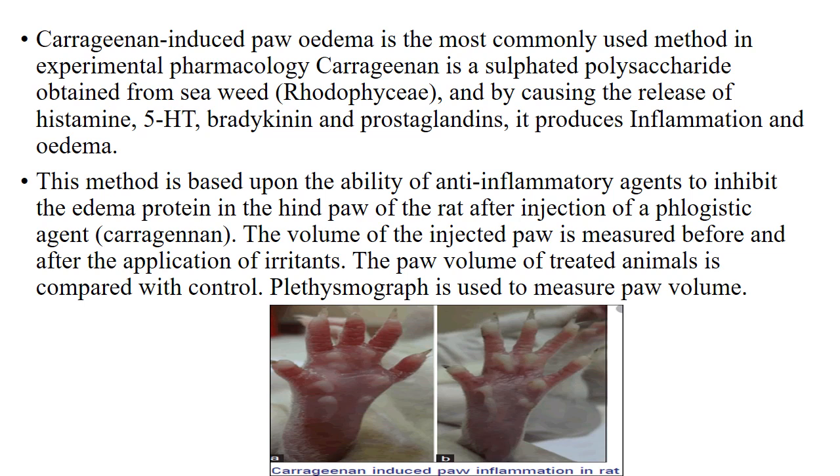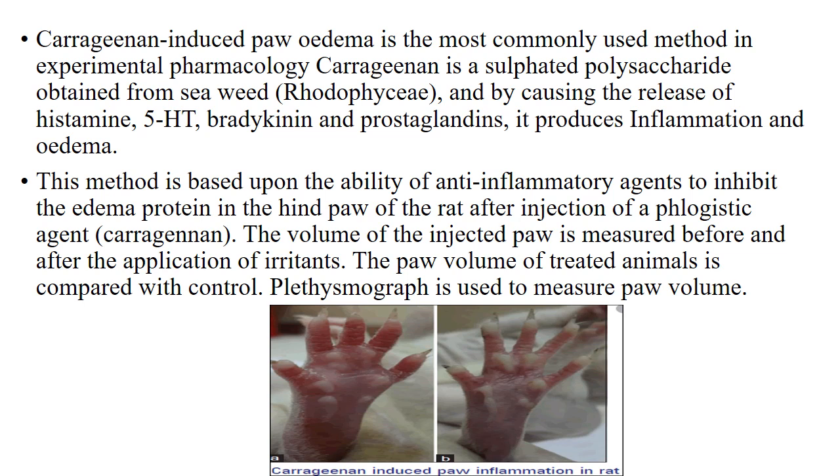Carrageenan-induced paw edema is the most commonly used method in experimental pharmacology. Carrageenan is a sulfated polysaccharide obtained from seaweed, and by causing the release of histamine, 5-HT, bradykinin and prostaglandins, it produces inflammation and edema.